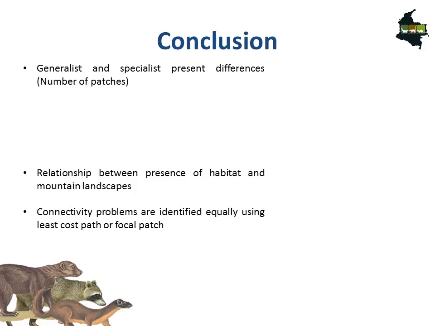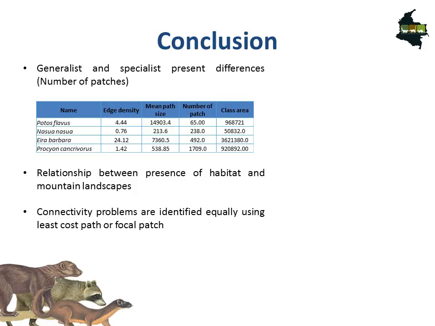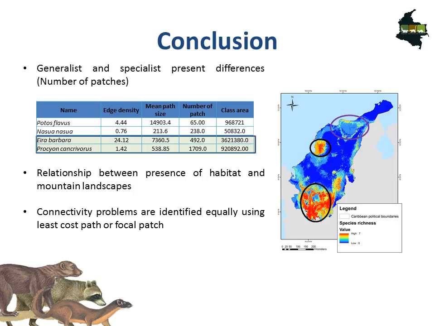As a conclusion, we see that there is a difference between what's happening in terms of number of patches and size of the total habitat patches of the Caribbean region between generalist and specialist species. We can see how the Eira barbara and Procyon cancrivorus have more number of patches and a bigger area for the whole Caribbean. Also, we can see that there is a relationship between the presence of habitat and the mountain landscapes. We can see in these black circles the places where the highest richness of species should occur based on the species distribution models, and these fall within some of the mountain ranges that exist in the Caribbean.